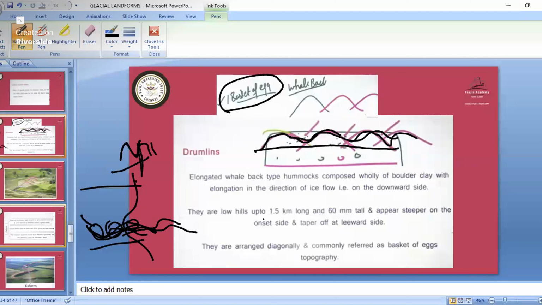You can see it as low hills in the flat area, like 1.5 kilometers long and 60 meters tall. They appear steeper on the onset side and taper off on the leeward side. That type of formation is known as drumlins, referred to as a basket of eggs or a whale back.